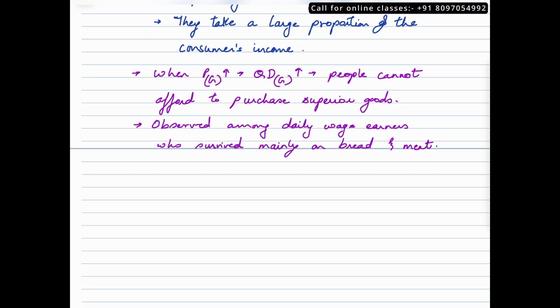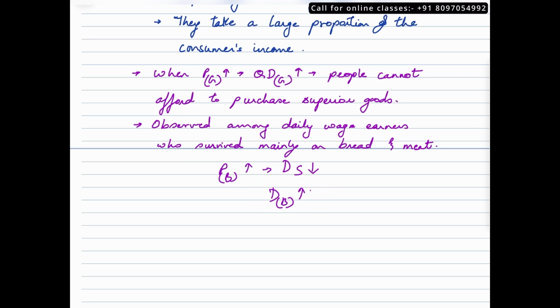So if price of bread went up, they could not afford to buy superior goods. The demand for superior goods could not go up because the money that they were spending on bread was huge, and hence they would rather demand more of bread. So you again see there's a positive relationship between price of bread and the quantity demanded of bread. That's how giffen goods would work.